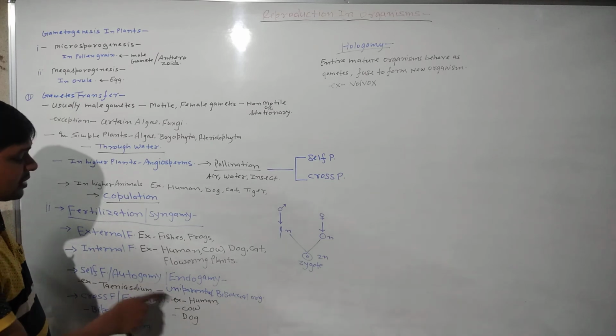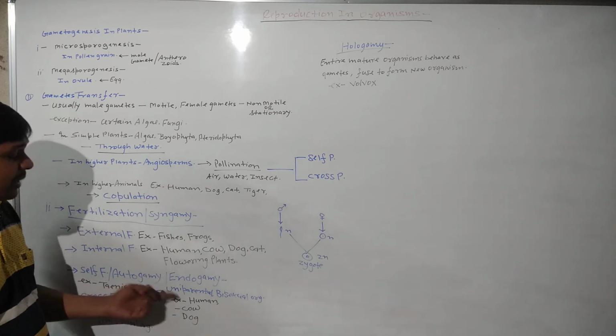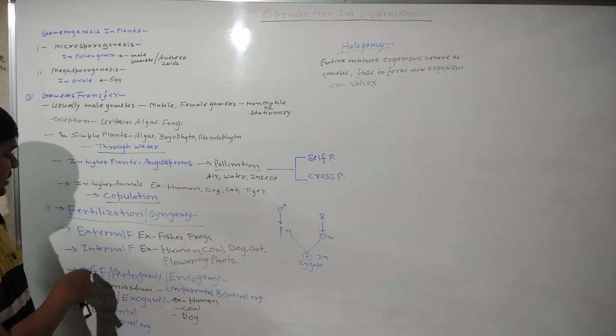Clear? And it is the uniparental process. Only one parent involved. एक ही parent involved होता है सेल्फ फर्टिलाइजेशन में.